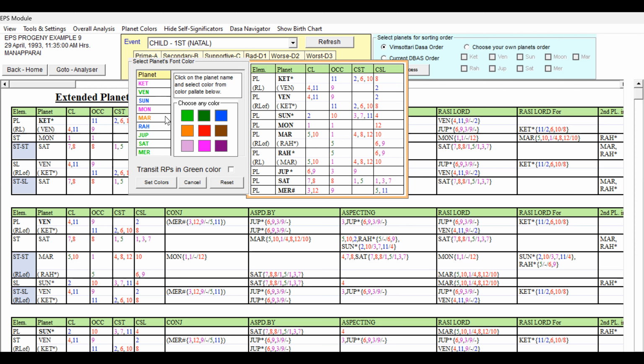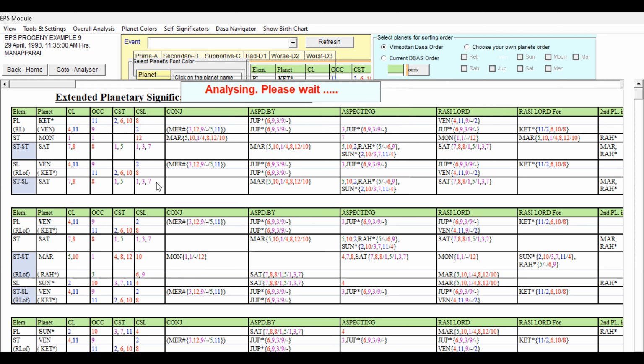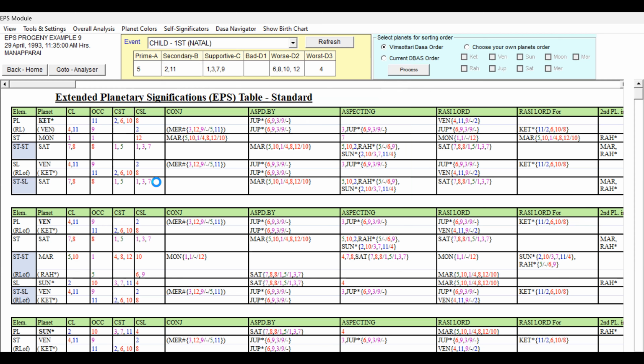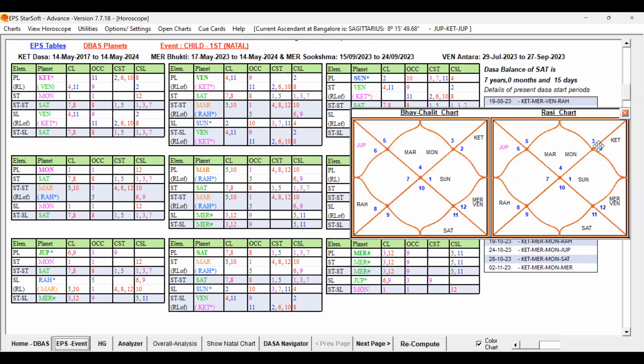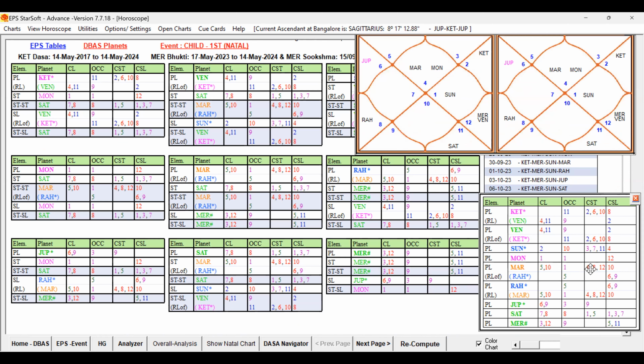I'm giving light red to Mars. Okay, so now anyway, we are going to check with the level-wise study with the EPS table. There we will see, we are not going to decide just with the colors, but the colors will help us in finding the role of the favorable and unfavorable key planets. Now let us go to the home page and check the destiny. Self-significator. And birth chart also will open when it is required.